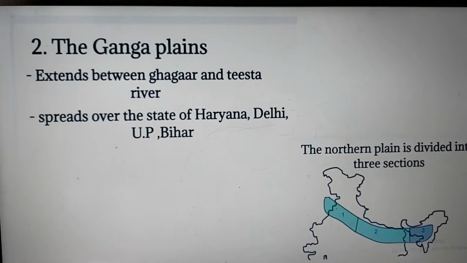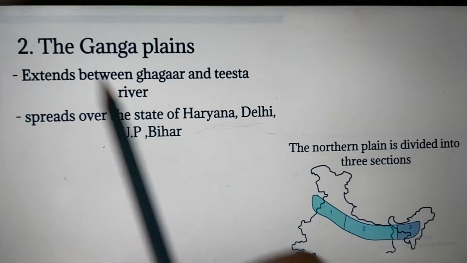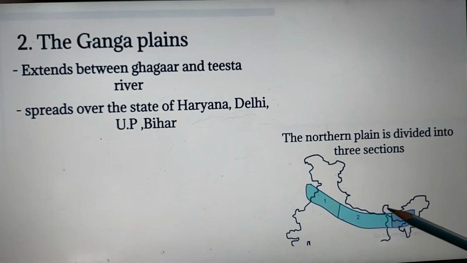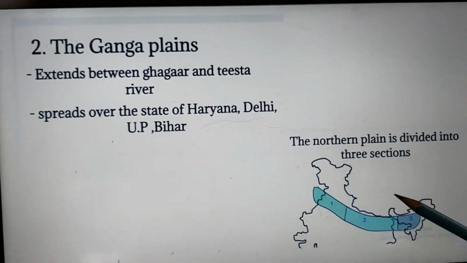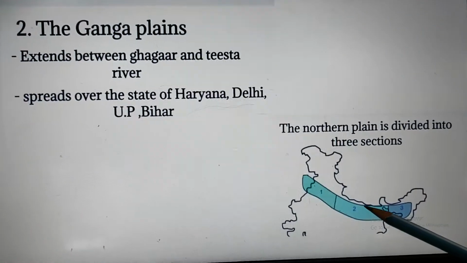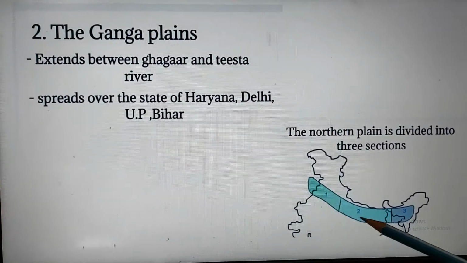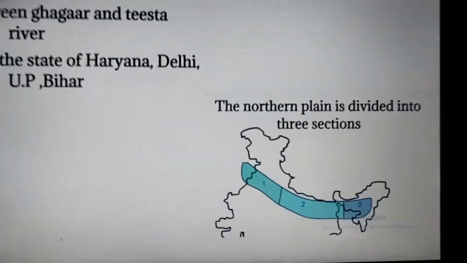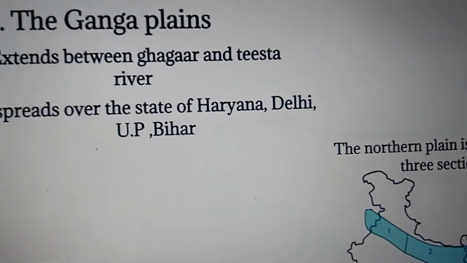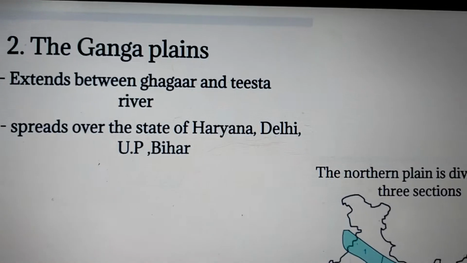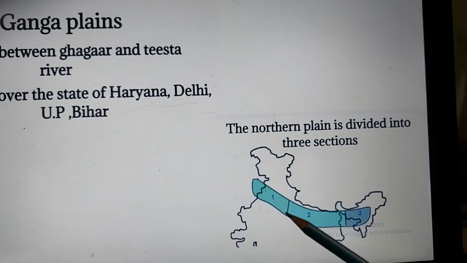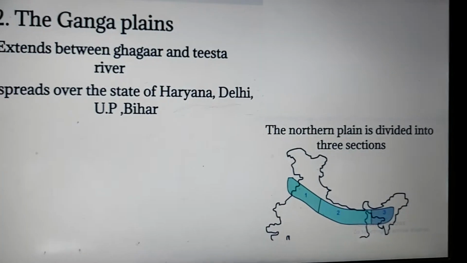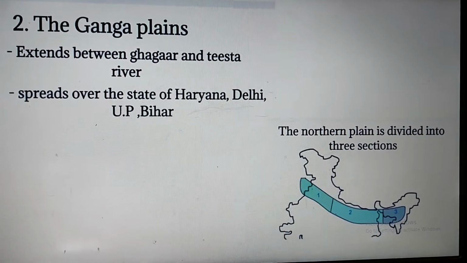Children, the next section, the second one, is the Ganga plain, which extends between the Ghagra river and the Teesta river. It stretches over many states: Haryana, Delhi, UP, Bihar. All these are under the Ganga plain. Here you must remember, it extends between Ghagra and Teesta. The Ghagra river is here and the end is the Teesta river. In between that we have the Ganga plain, with the Ganga river and its tributaries.